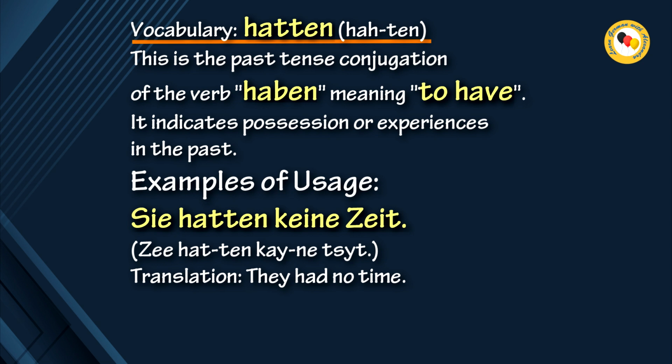Vocabulary. Hatten. This is the past tense conjugation of the verb haben, meaning to have. It indicates possession or experiences in the past. Examples of usage: Sie hatten keine Zeit. Translation: They had no time.